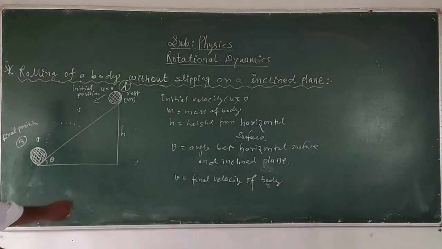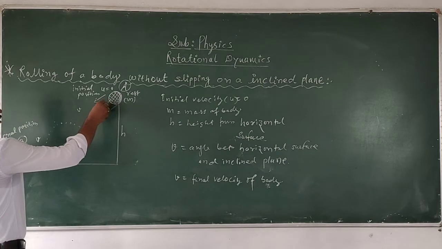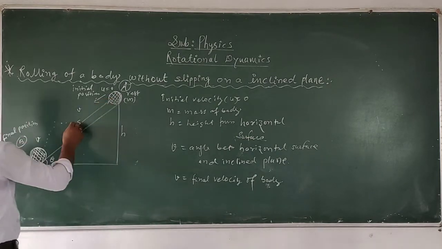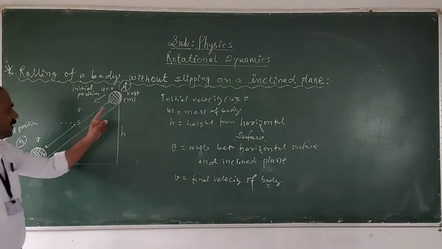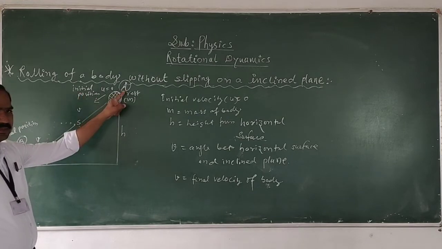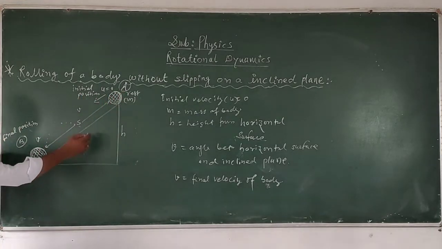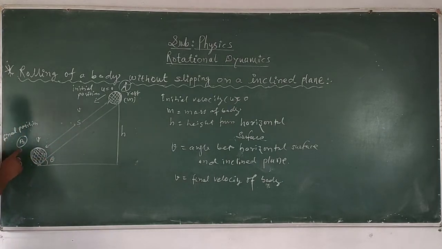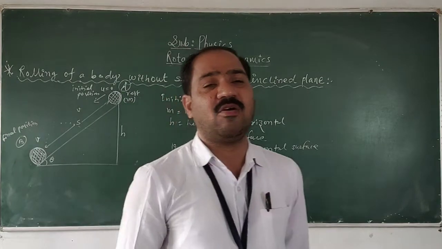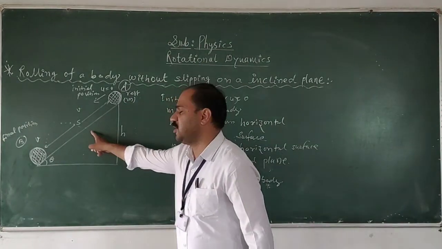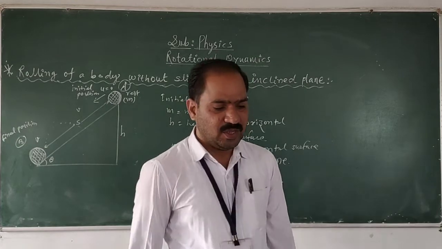Because with this velocity the body will move, the body will roll. Final velocity of the body. Now, as the body moves from here, s is the displacement of the body from position A to position B. From the initial position A, the body will move over the inclined plane and come to point B. Here point B is the final position or the final destination of this body. During this journey, during this motion, the body covers the displacement of small s.